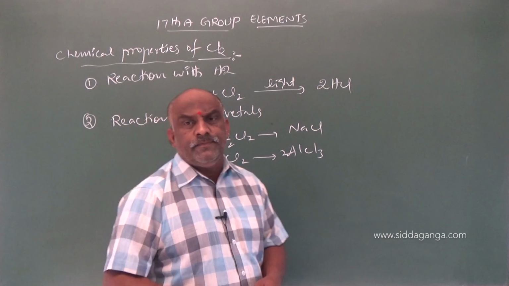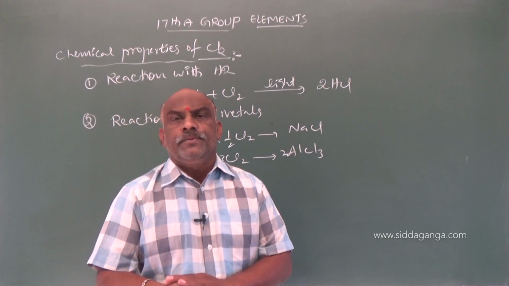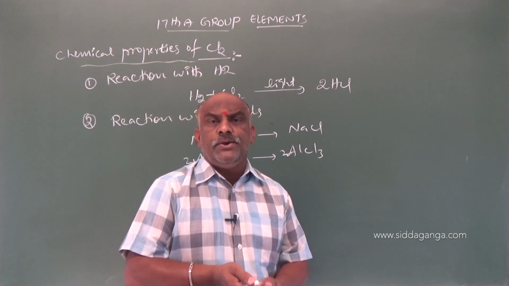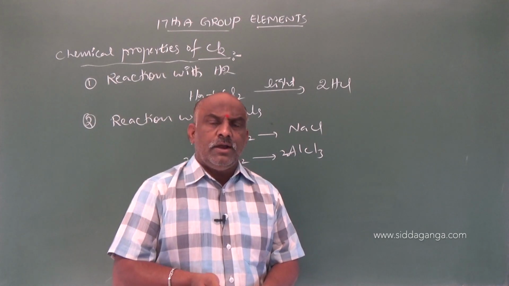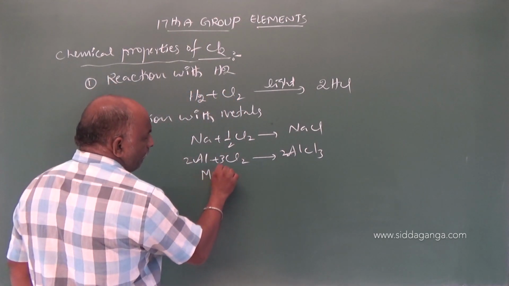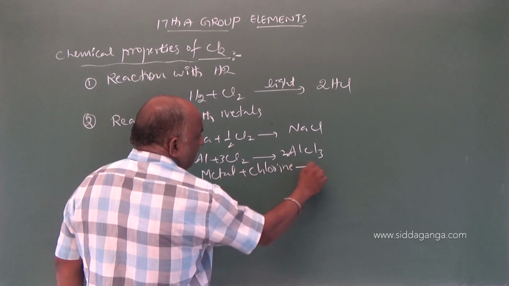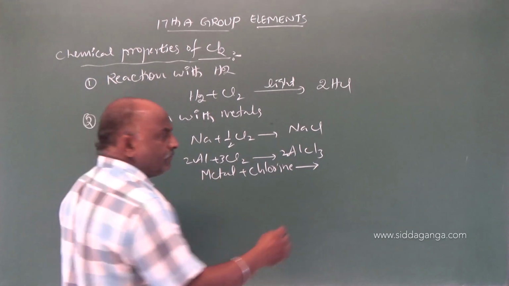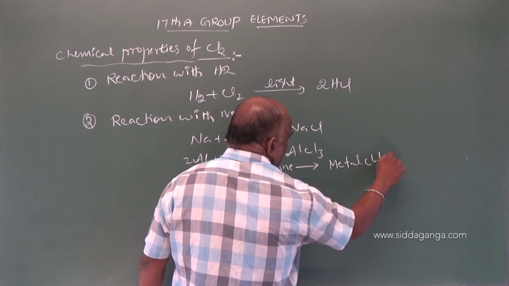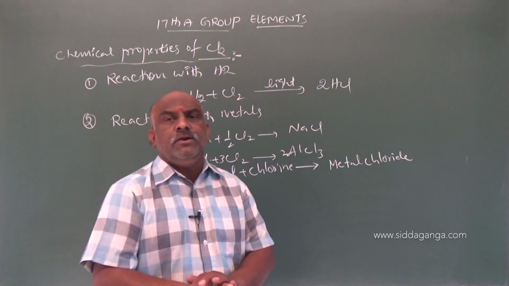Sodium chloride, aluminum chloride, Mg plus Cl2 gives MgCl2, magnesium chloride, Ca plus Cl2, calcium chloride. Metal plus chlorine gives rise to what? Metal chloride.